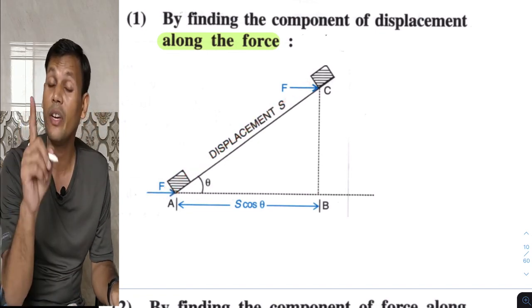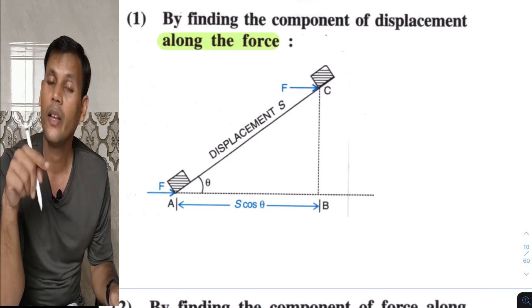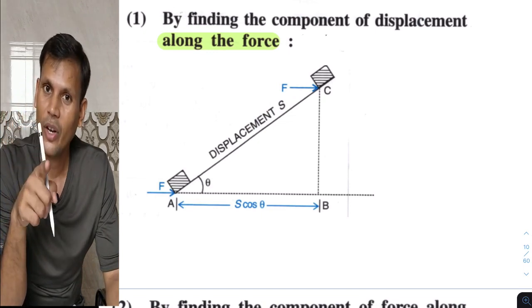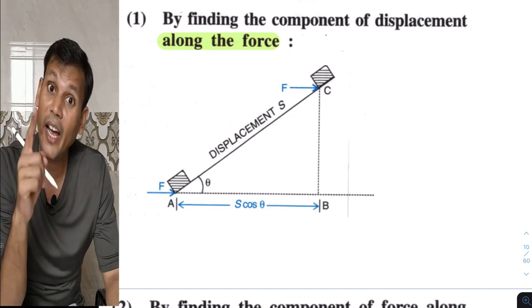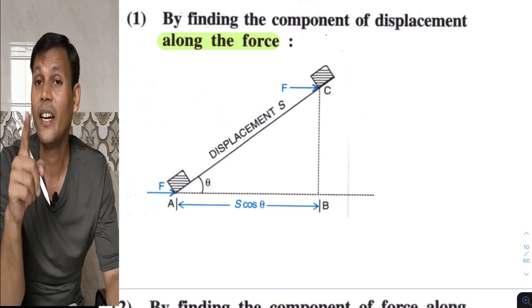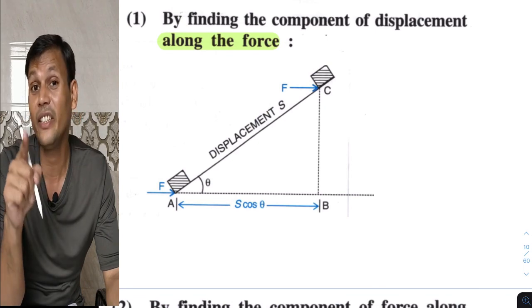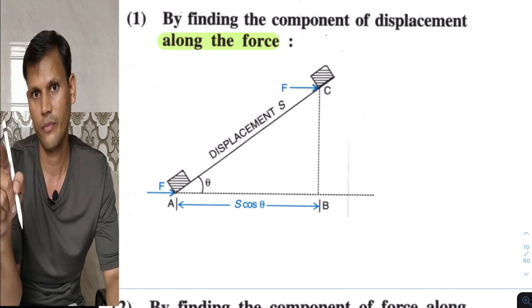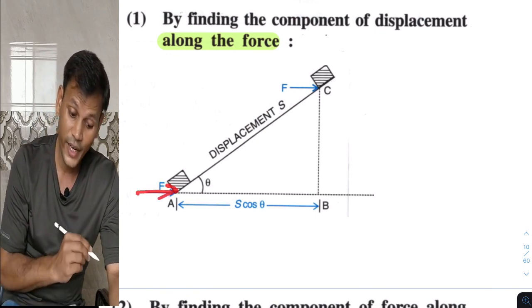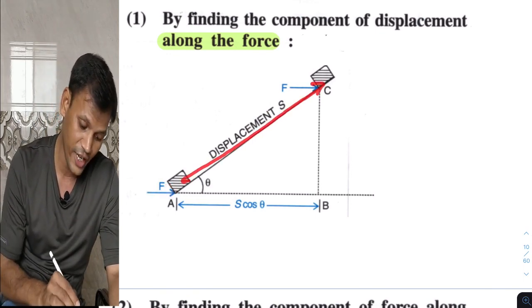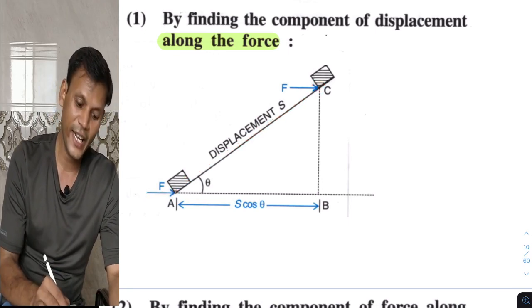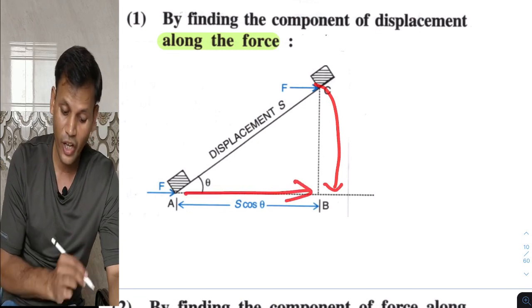But when will work be said to be done? Work done is equal to the product of force and displacement, and the condition is that displacement should be in the direction of applied force. Again I will tell you, force is in this direction but displacement is in this direction. Directions are different. So we have to find the component of displacement in the direction of force.